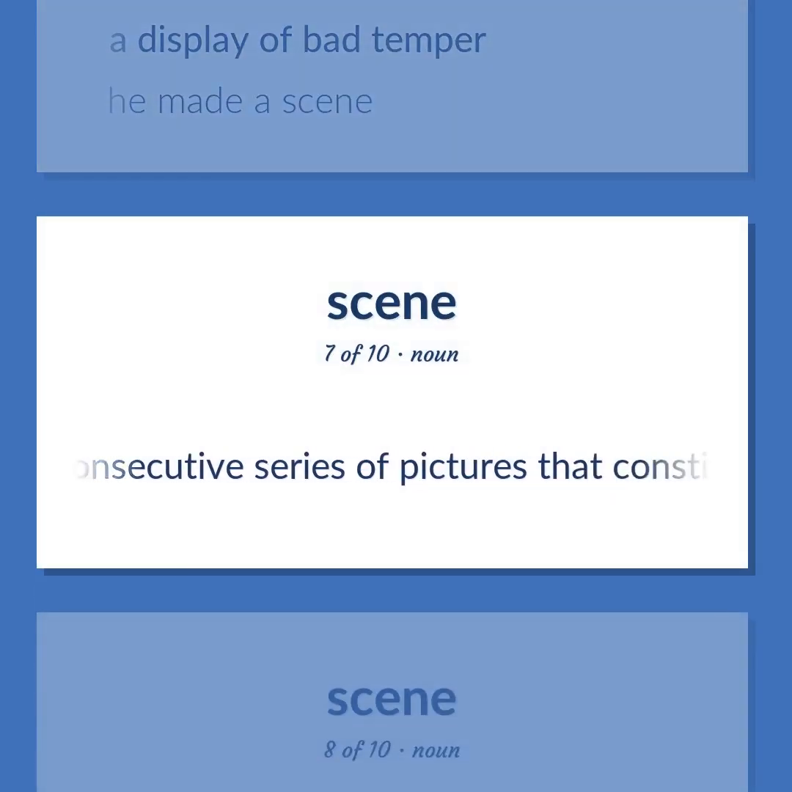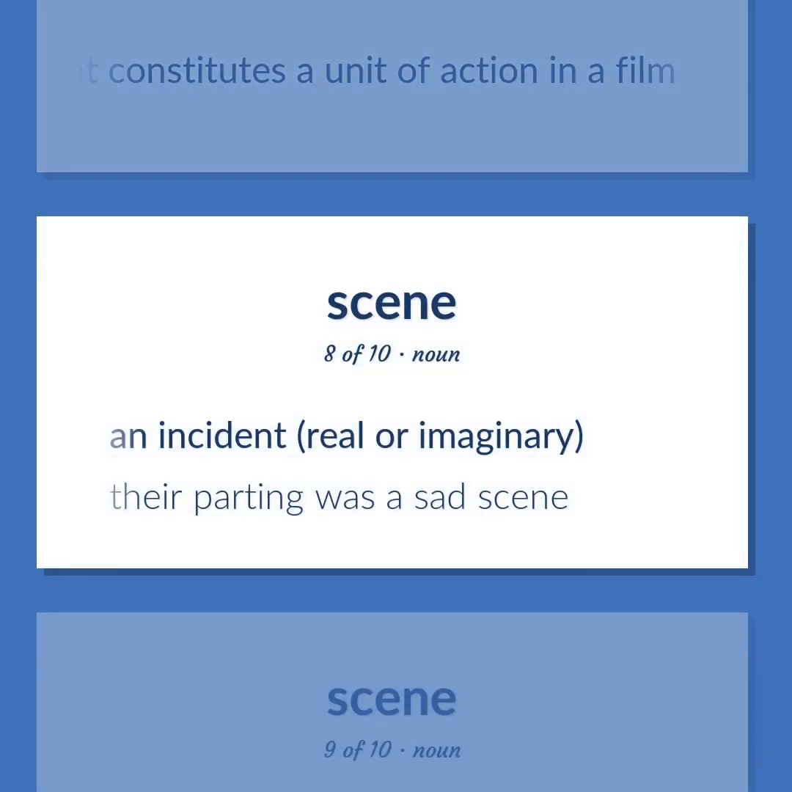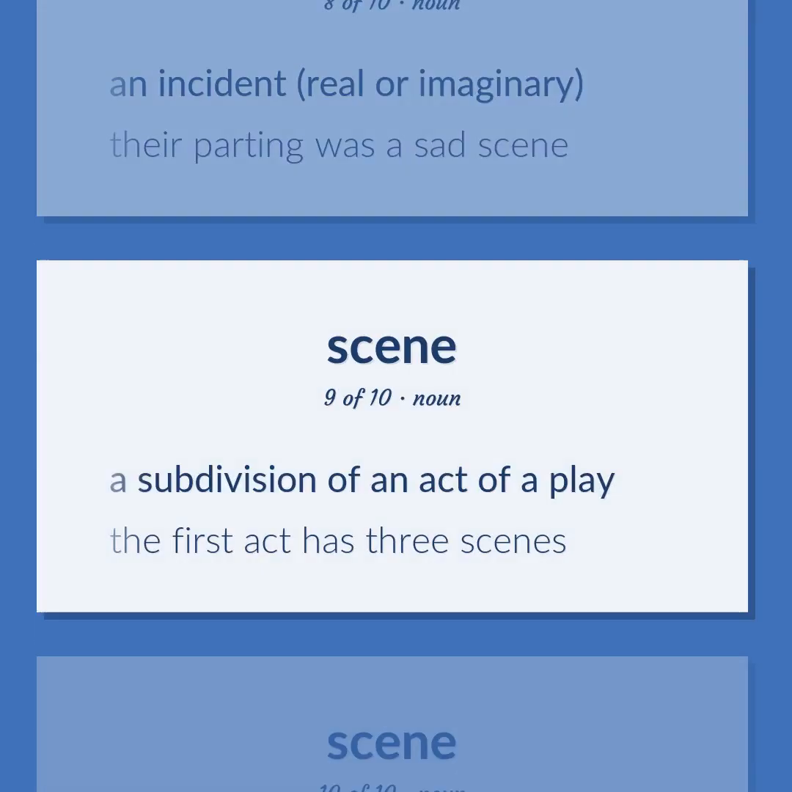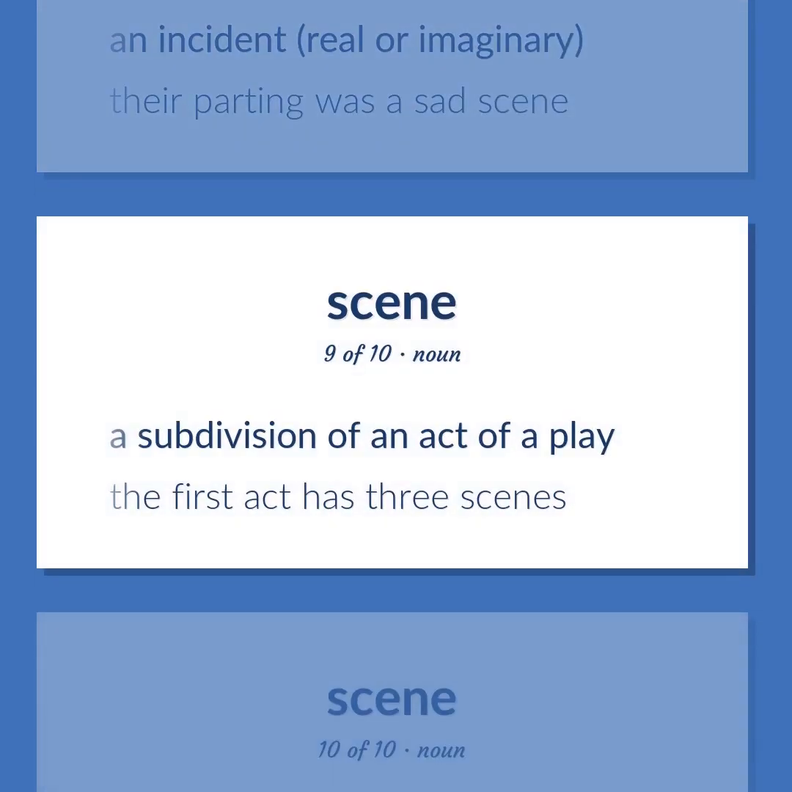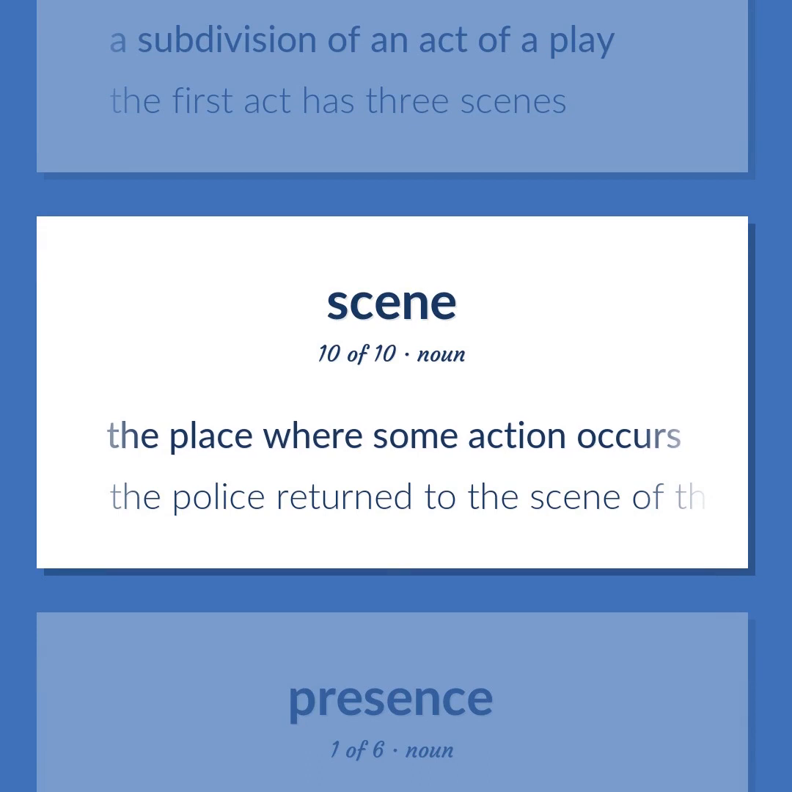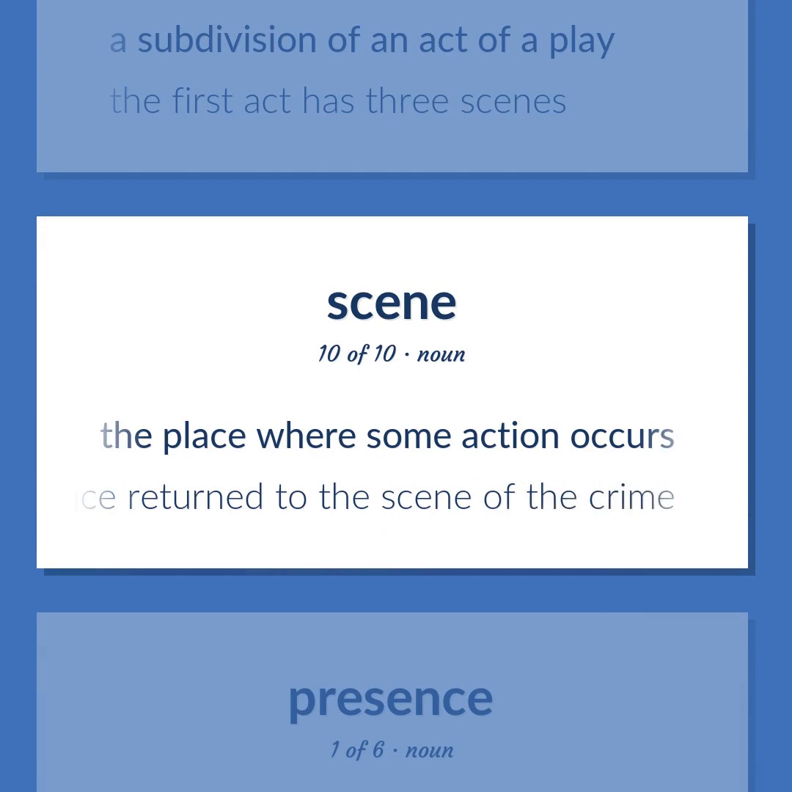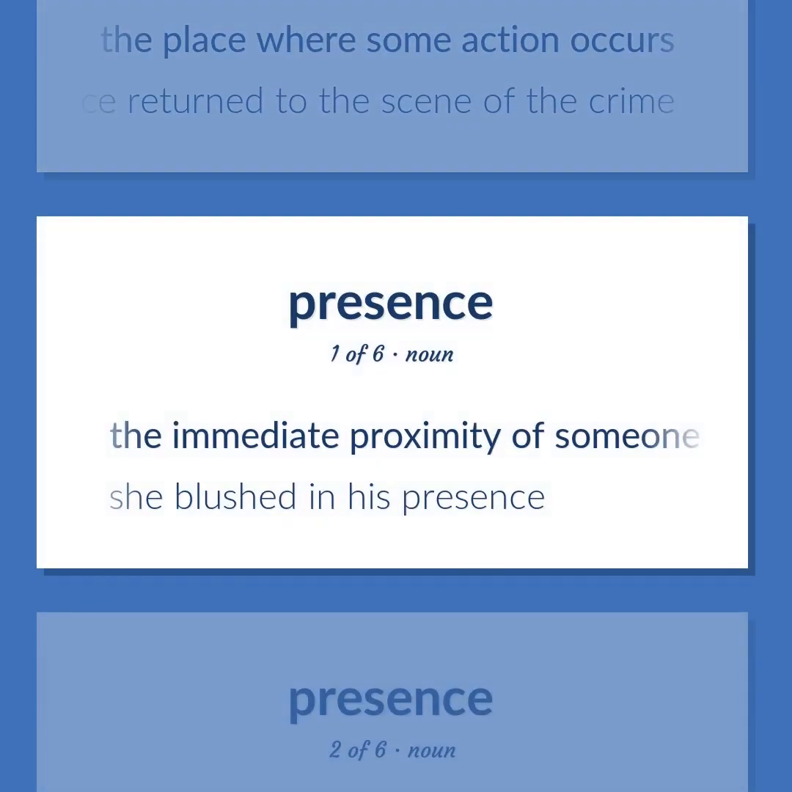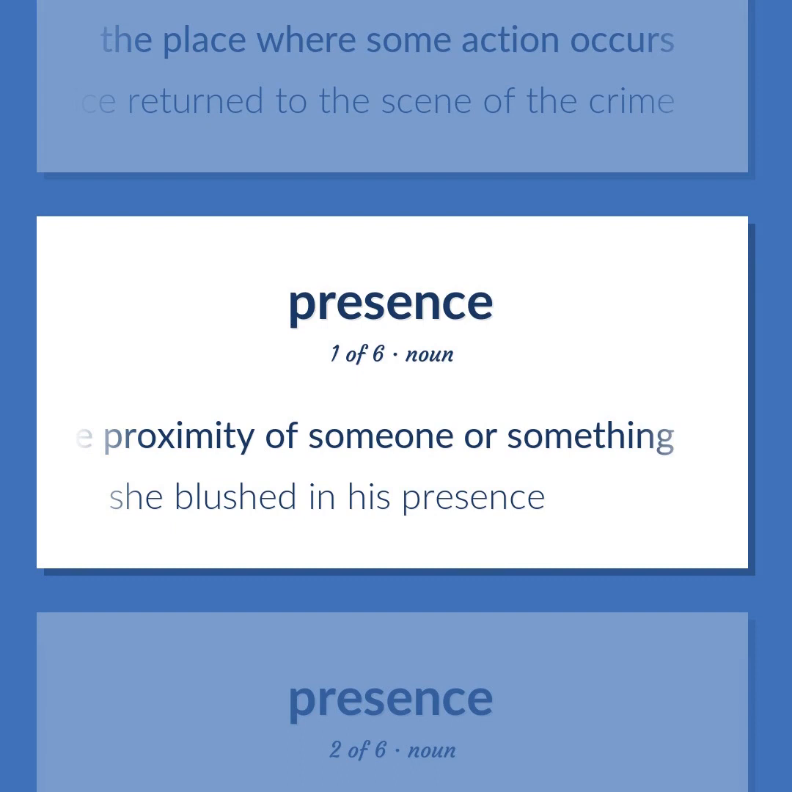A consecutive series of pictures that constitutes a unit of action in a film. An incident, real or imaginary. Their parting was a sad scene. A subdivision of an act of a play. The first act has 3 scenes. The place where some action occurs. The police returned to the scene of the crime. The immediate proximity of someone or something. She blushed in his presence.